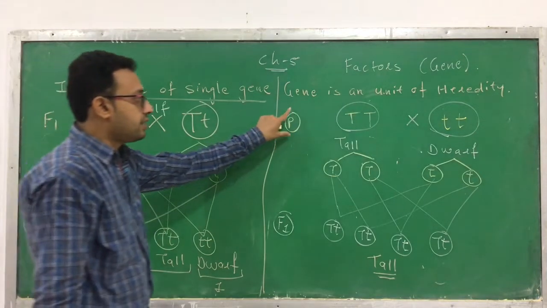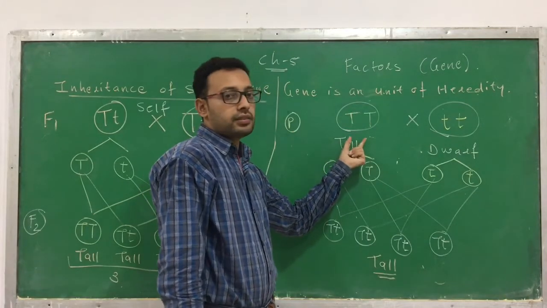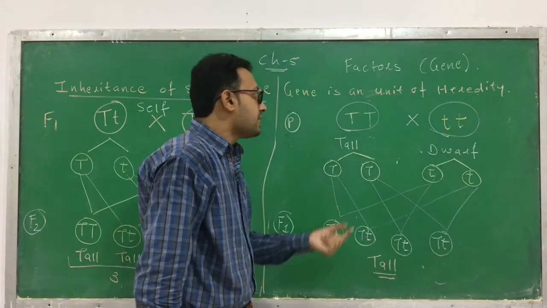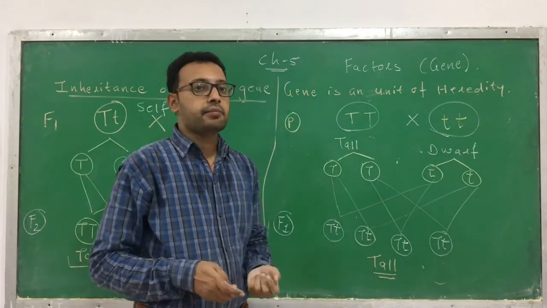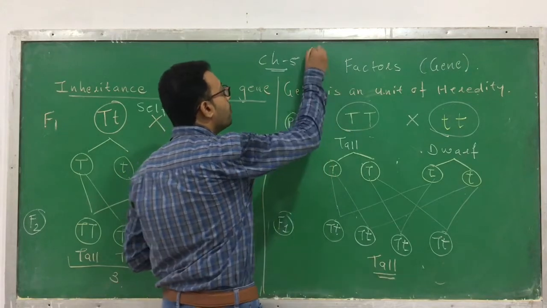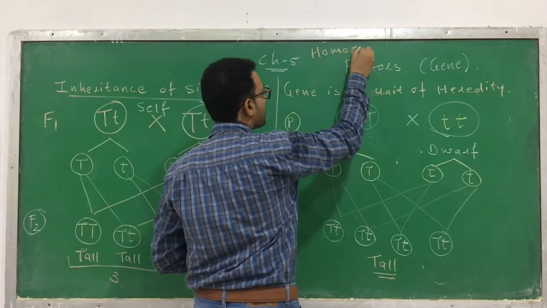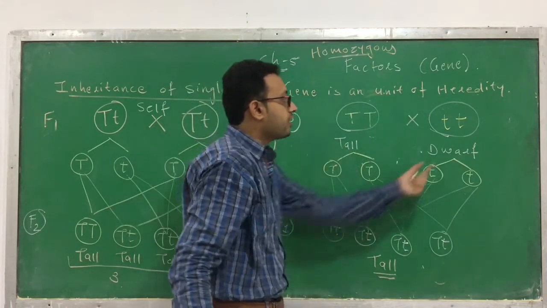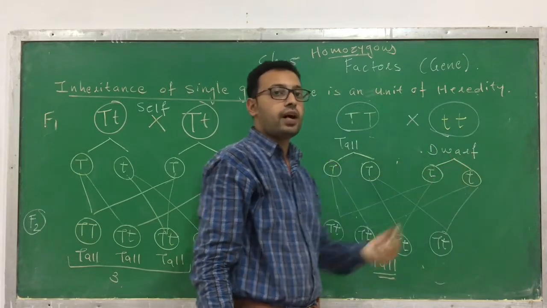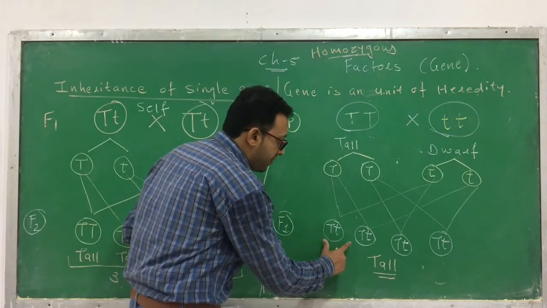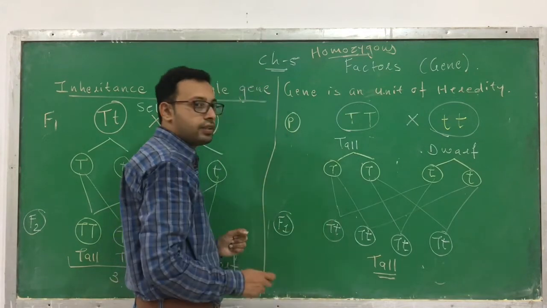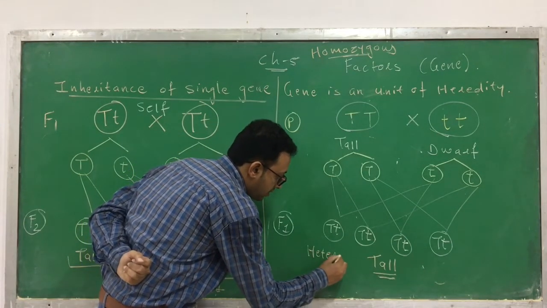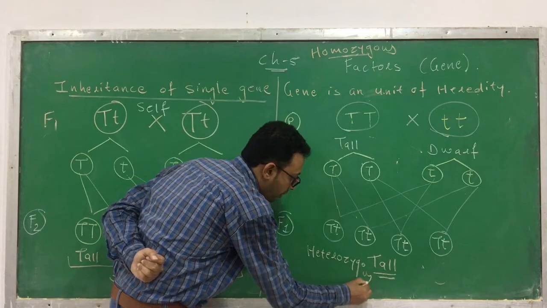So if you see the parent generation, he took the tall plant, capital T, and he took the dwarf plant, small t. See here, capital T, both are same. Such a plant is called homozygous. Okay, so I can call it homozygous tall. Here also same, so I can call it homozygous dwarf. But if you see in the F1 generation, capital T small t is tall, but they are not same. So I can call it heterozygous. It's called heterozygous tall.